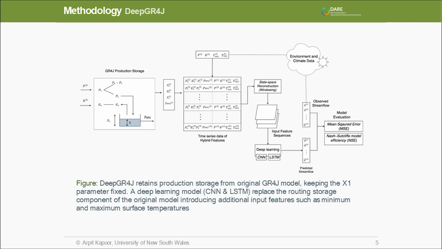We use GR4J's production storage to generate some process-based features, which are then concatenated with observations data, hydrometeorological features, and we create what is called the hybrid feature set. Then we train our deep learning model on this hybrid feature set rather than training it only on observations data.